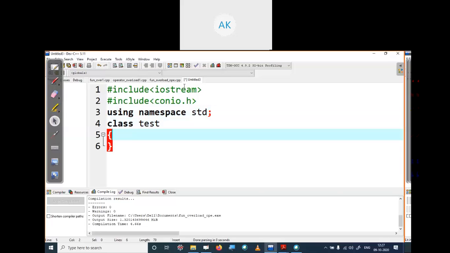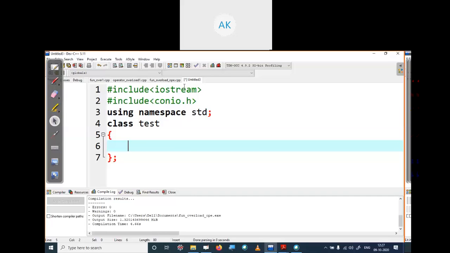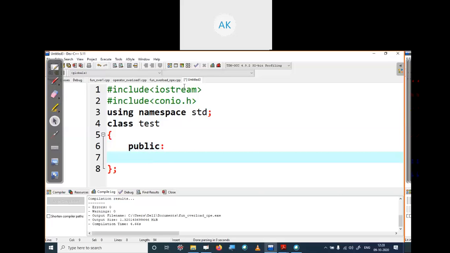In the class test, in the public area, we create one function, void fun.